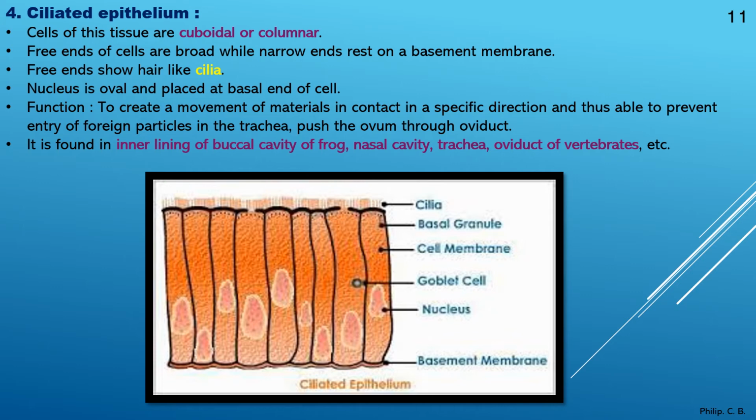What is the function? To create a movement of materials in contact in a specific direction and thus prevent entry of foreign particles in the trachea, and push the ovum through the oviduct. It is found in the inner lining of the buccal cavity of frog, the nasal cavity, trachea, oviduct of vertebrates. That is, which part of the body it is present in. Again, if you see the figure or the diagram, you can see cilia, the basal granule, cell membrane, goblet cell, nucleus and the basement membrane.